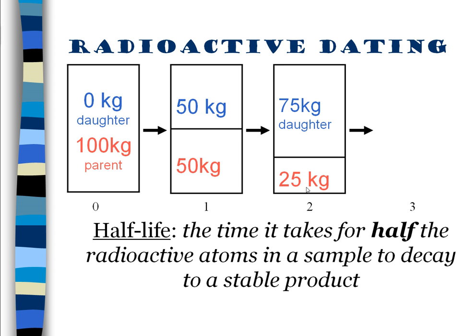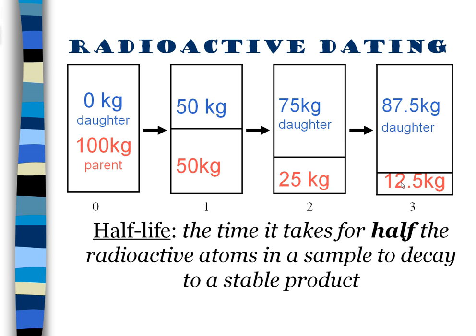After two half-lives, the 50 will be divided in half, and there will only be 25 kilos of the original parent, and 25 more have been added to the daughter. After three half-lives, there will only be half as much parent, 12.5 kilos, and the remainder, 87.5, will be of the daughter. And over and over and over, the parent will drop by half.